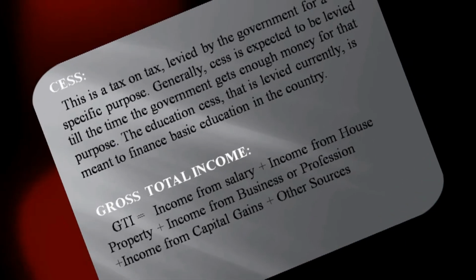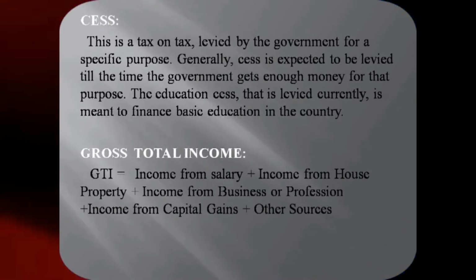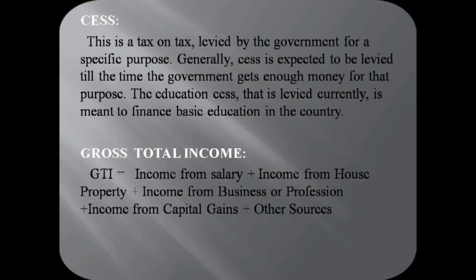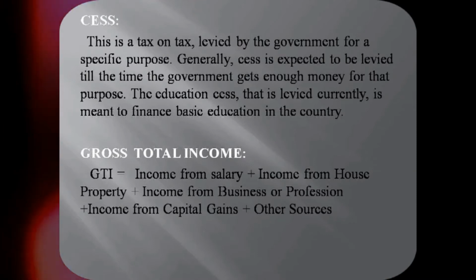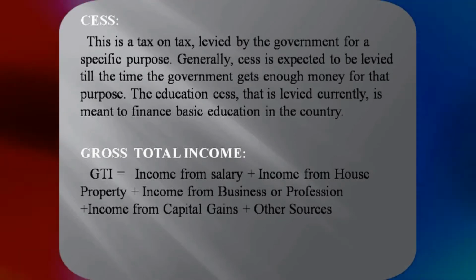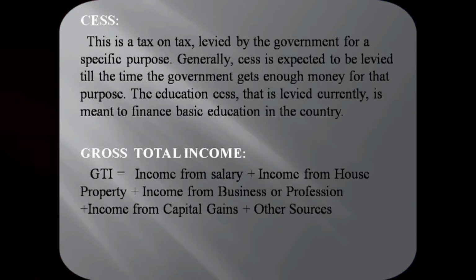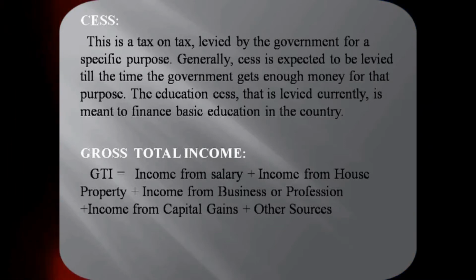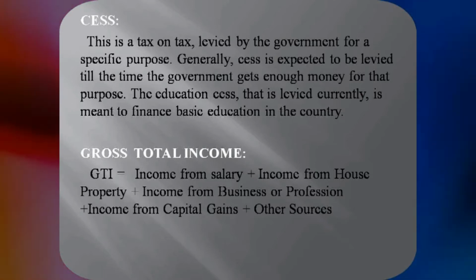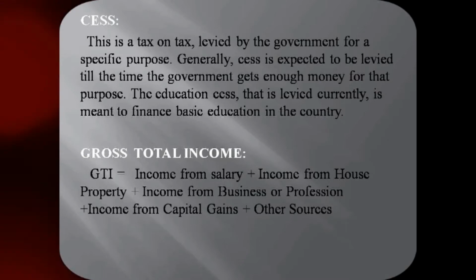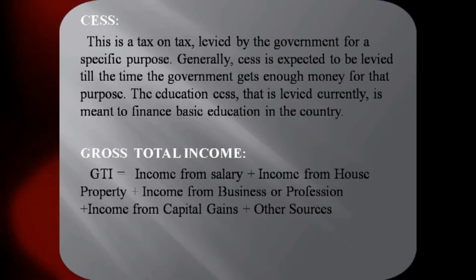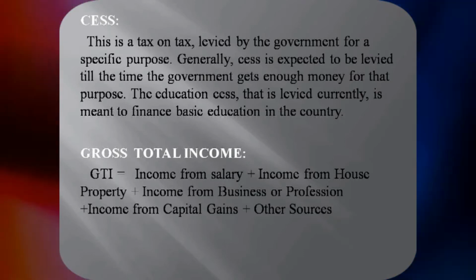Next important term is cess. Cess refers to the tax on tax levied by the government for a specific purpose. There is a difference between tax and cess. Tax is collected by the government and can be utilized for general purposes. When we use the word cess, it is meant for a specific purpose. For example, at present, the taxpayers have to pay education cess of 3% to finance the basic education in the country. That is, the cess collected will be utilized only for the purpose of education.